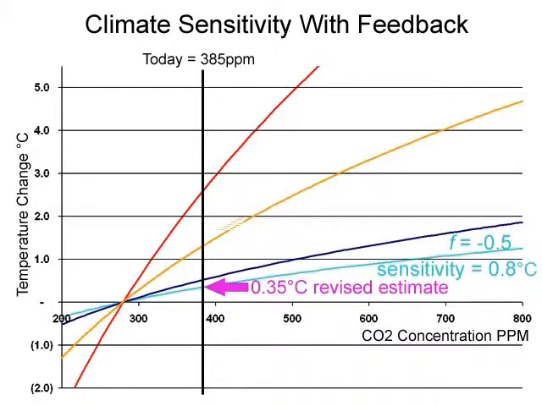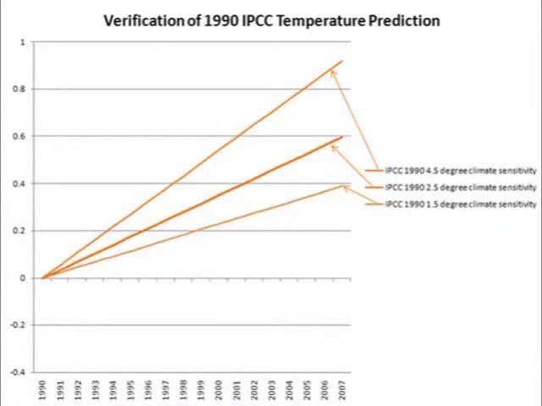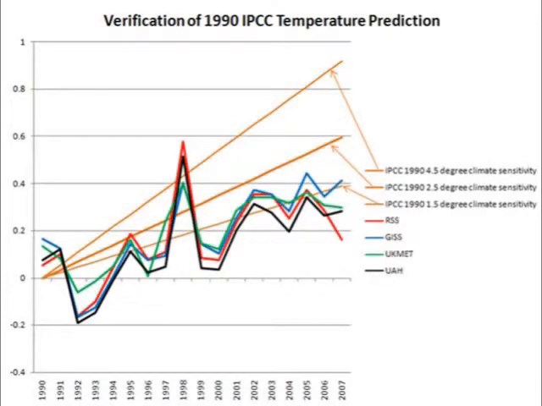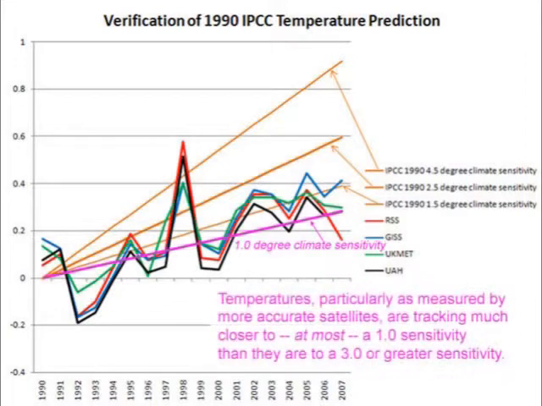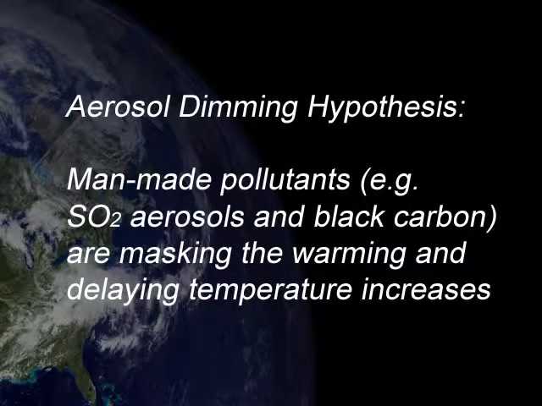Based on this analysis, it should not be surprising that the first IPCC forecast in 1990, which was predicated on a 2.5 climate sensitivity, quickly proved to be too high. Actual world temperatures have undershot these forecasts, tracking more on a 1 to 1.5 sensitivity than the 2.5 sensitivity in the forecast. Since these findings, climate scientists have refused to adopt a lower climate sensitivity. Instead, to make the forecast fit current temperature trends, they have posited a second man-made cooling effect. They have developed a hypothesis that various man-made pollutants, like sulfur dioxide aerosols and black carbon, tend to reflect sunlight and mask some of the expected warming.